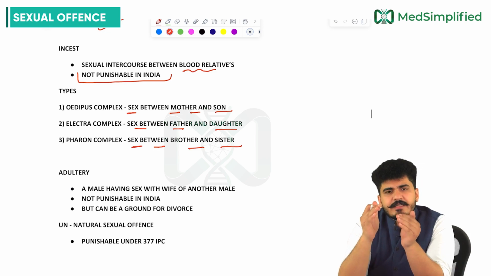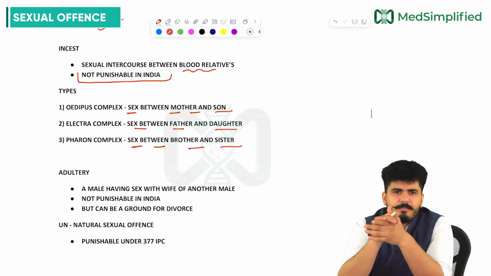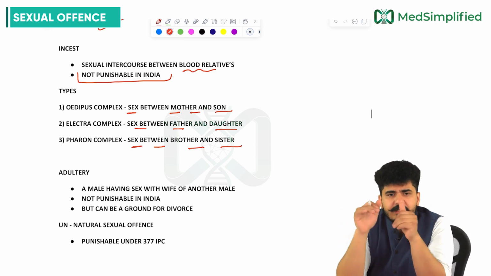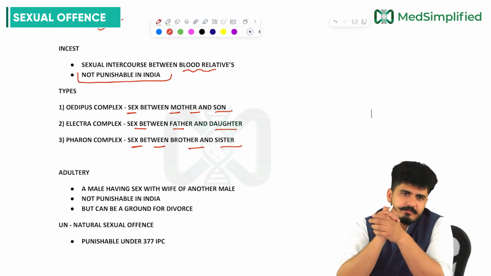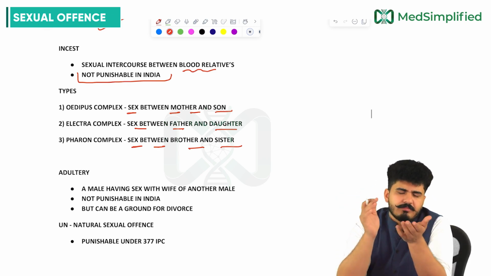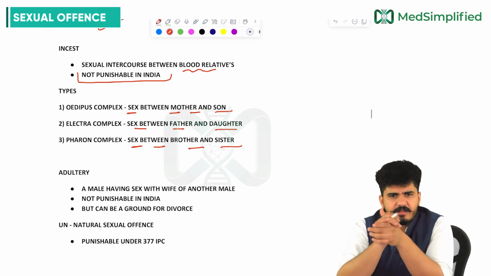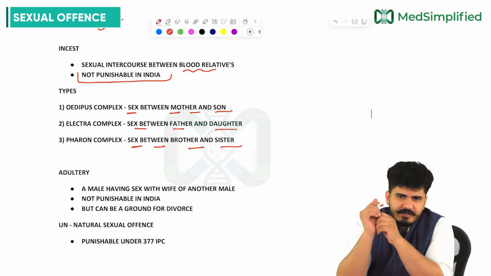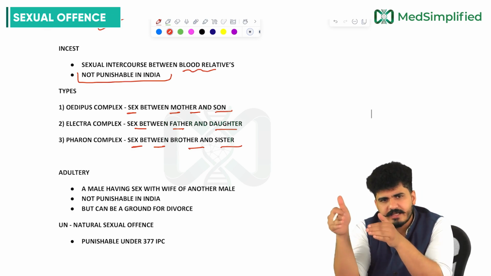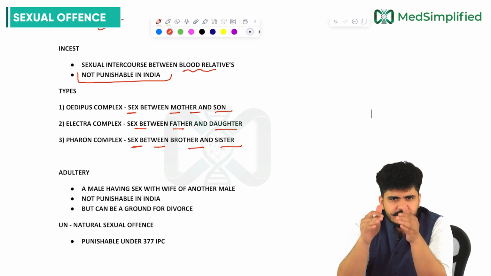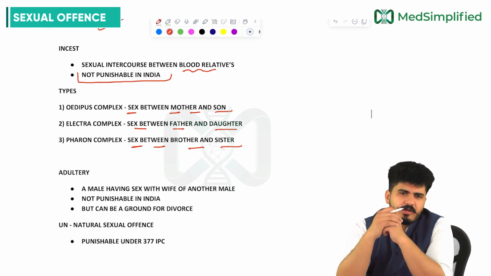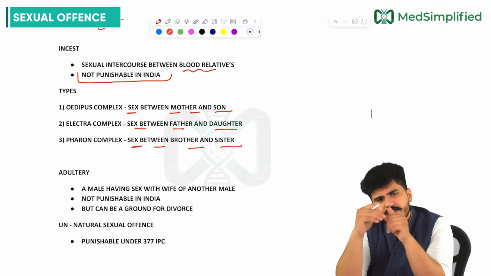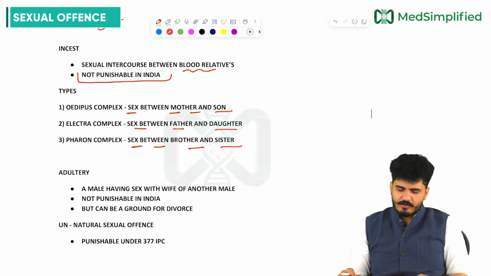So sex between blood relatives is now not punishable in India, my dear friends, because in some parts of India, relatives also get married among themselves. That is why, just to respect that, our government has not banned this. It is not punishable in India. So we have studied three types right now. Sex between mother and son is Oedipus complex. Sex between father and daughter is Electra complex. Sex between brother and sister is Pharaon complex.